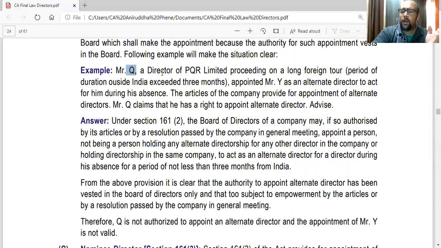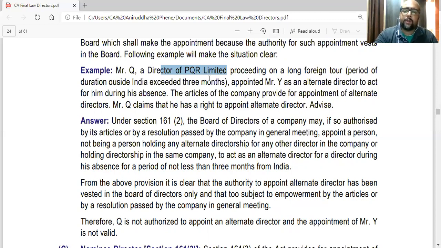Mr. Q, a director of PQR Limited, proceeding on a long foreign tour, where the period of duration outside India exceeds 3 months, appointed Mr. Y as an alternate director to act for him during his absence. So like he appointed a proxy. The articles of the company provide for appointment of alternate director. So they will also give you that the articles provide, yes, you can appoint an alternate director. Mr. Q claims, that is the original director claims, that he has the right to appoint an alternate director as the articles are providing. Advise.